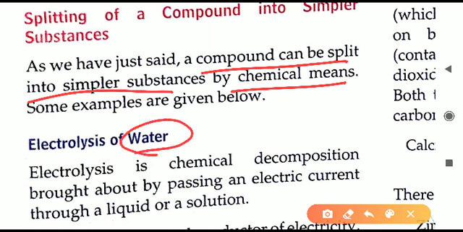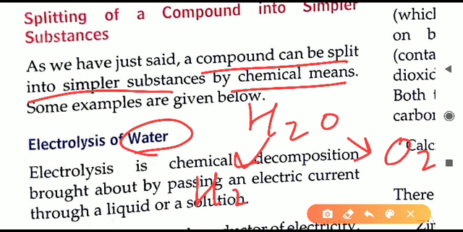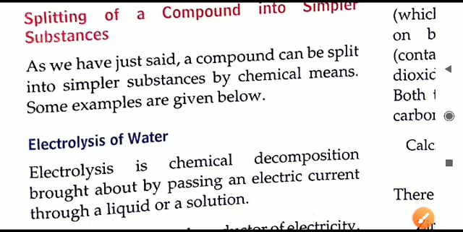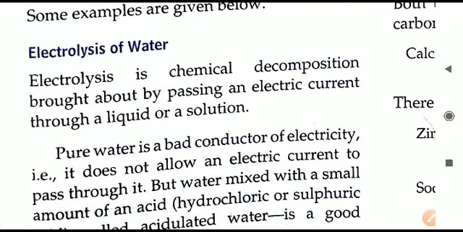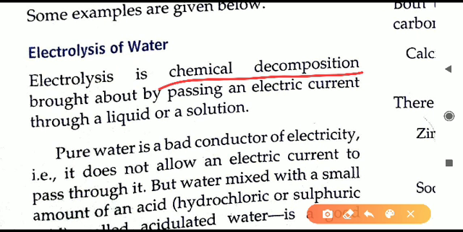I told you just now that water can be broken down. H2O can be broken down to give hydrogen gas and oxygen gas separately. How is it possible? That is by the electrolysis of water. Electrolysis is a chemical method. We are passing electric current through the liquid, through the solution. That solution contains water, and on the application of electric current there will be chemical decomposition. Water will decompose, or in simple terms it will break down or split into individual hydrogen